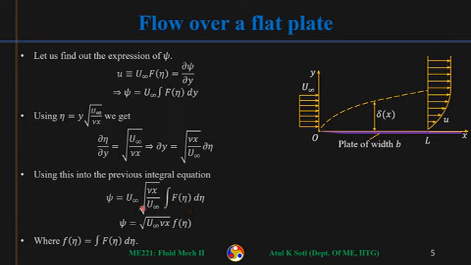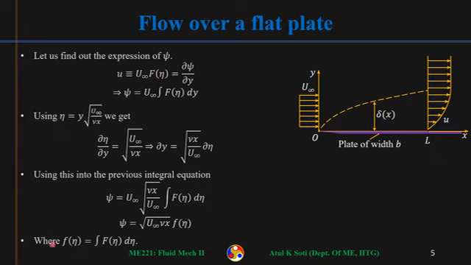So this we will write as square root of u infinity nu x times small f of eta, where small f of eta is just a function that we get after integrating capital F of eta with respect to eta. Remember that f is just a function of eta, a single function of a single variable. Eta itself is a function of two variables, y and x, but capital F and small f are functions of the single variable eta.